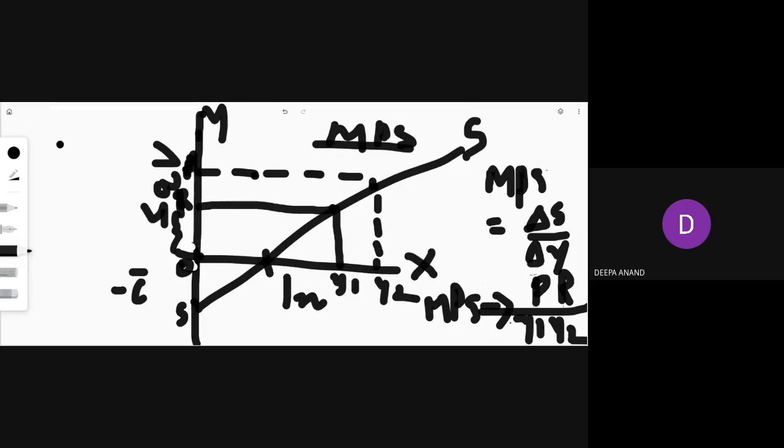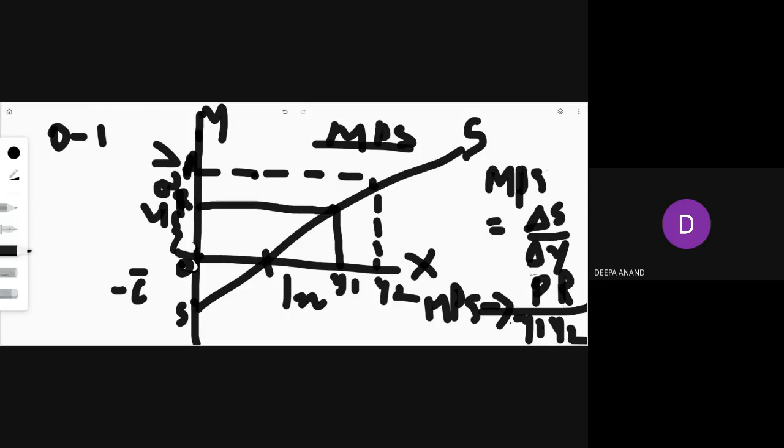If you have to write two properties, you can write. The first property you have already seen: it varies between 0 and 1. Know the reason also why, when it is 0, when it is 1, when it is between 0 and 1. Understand the context also. Then the next property you can say is it is upward sloping, because as the income increases, saving also increases. So that is marginal propensity to save.